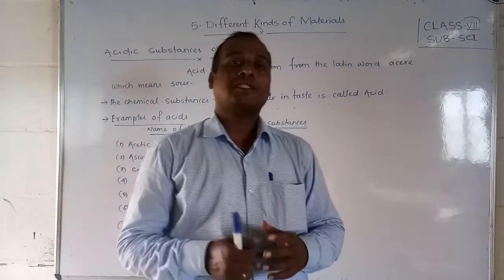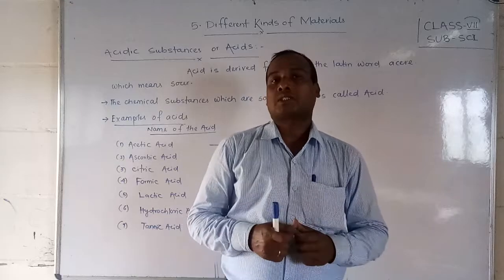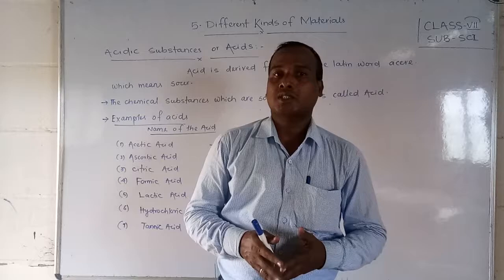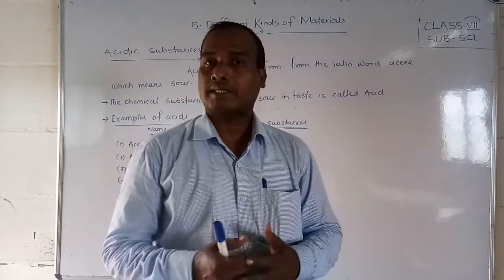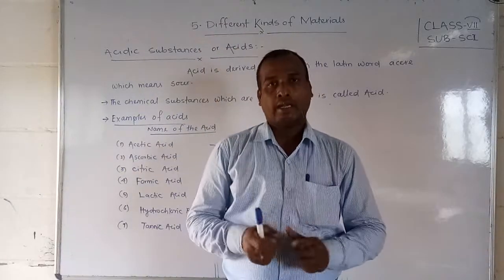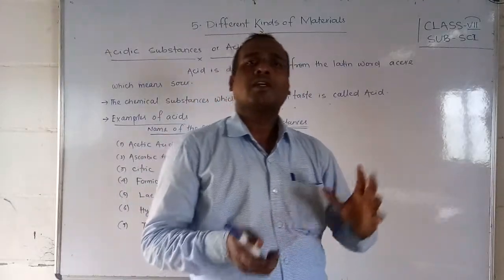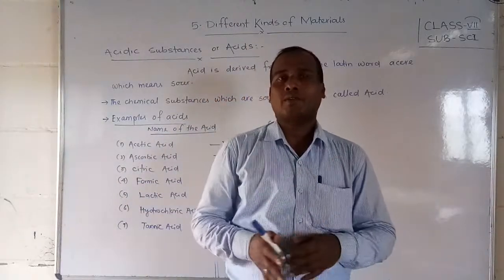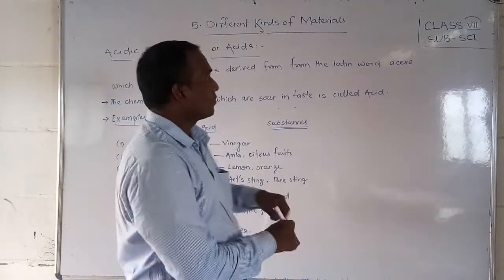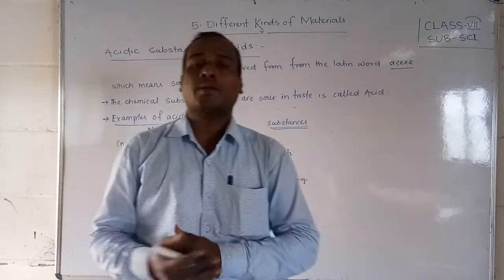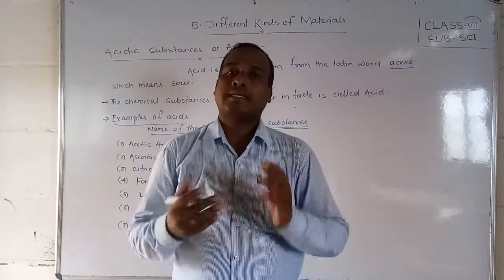So students, acid is one chemical substance which we can identify by its sour taste. A substance which gives us a sour taste is called an acid. Okay students, so let us start. Acid is actually derived from where, do you know? From the Latin word acid. Students, observe here, acid is derived from the Latin word acid.